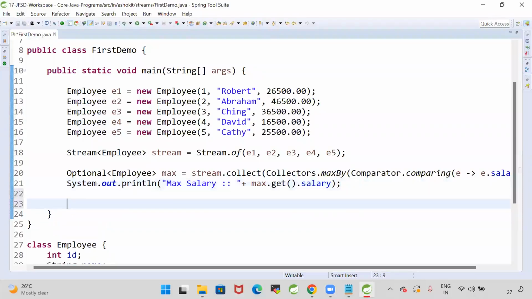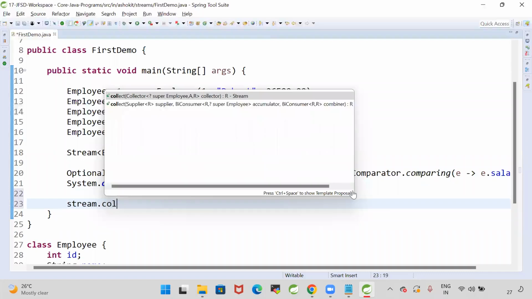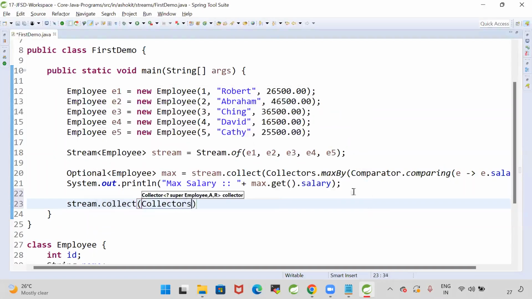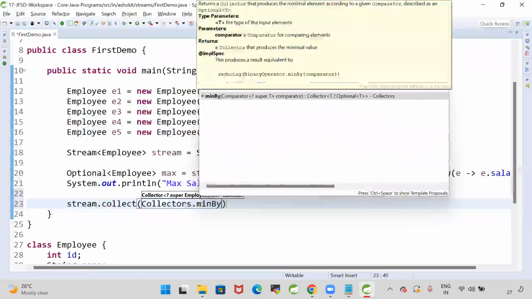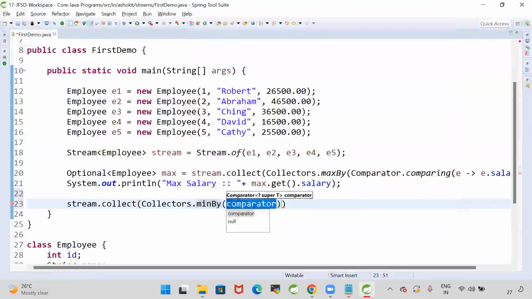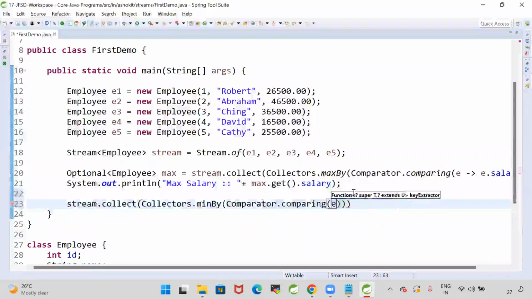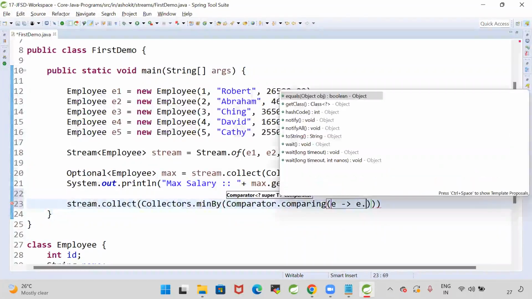Similarly, I want to get the minimum salary also. So stream.collect, we are going for collectors.min by. Here again we are going to use comparator dot comparing of e dot salary.